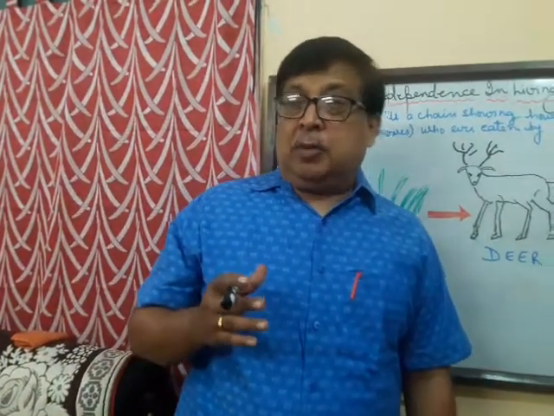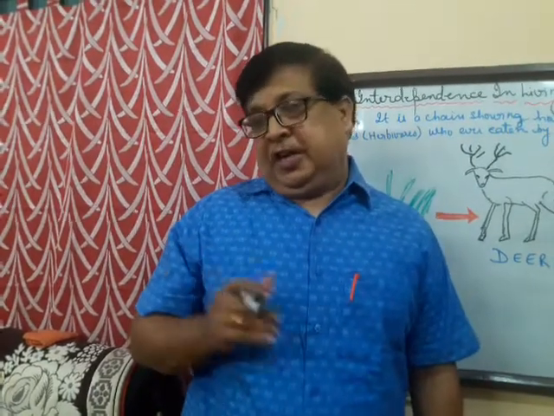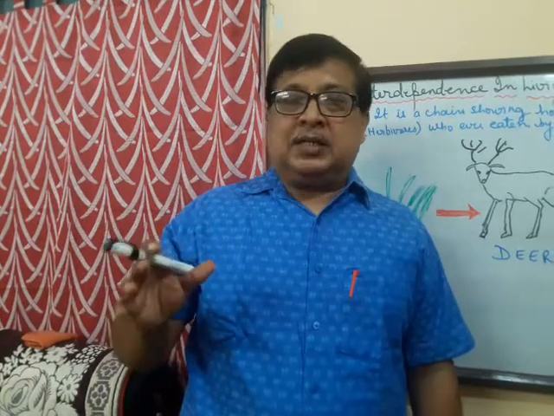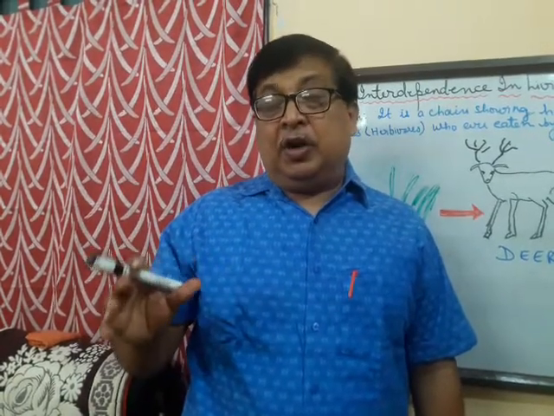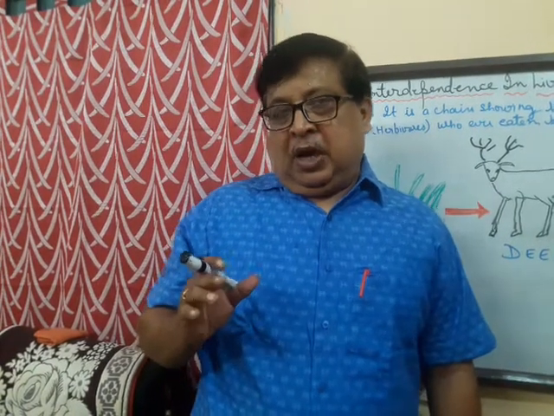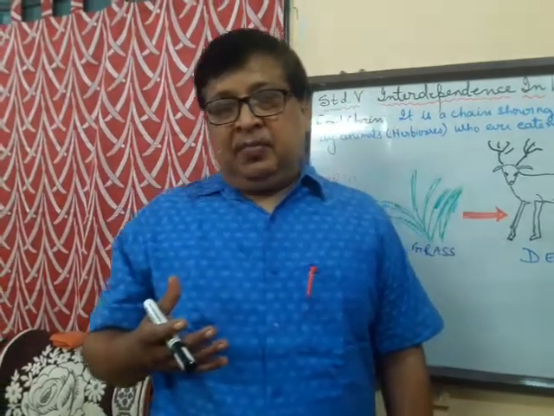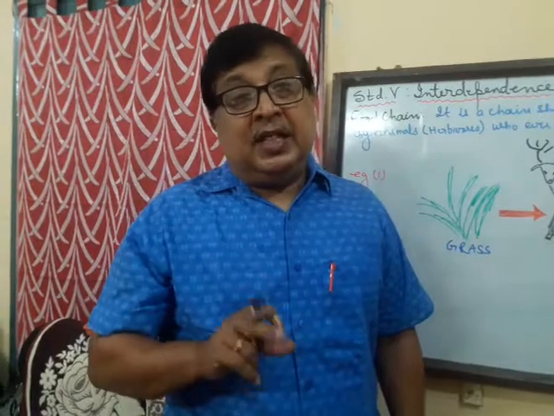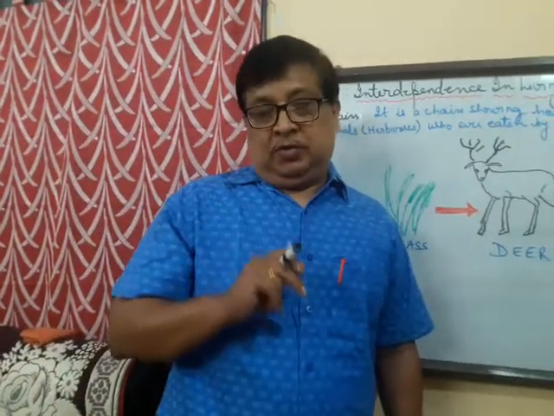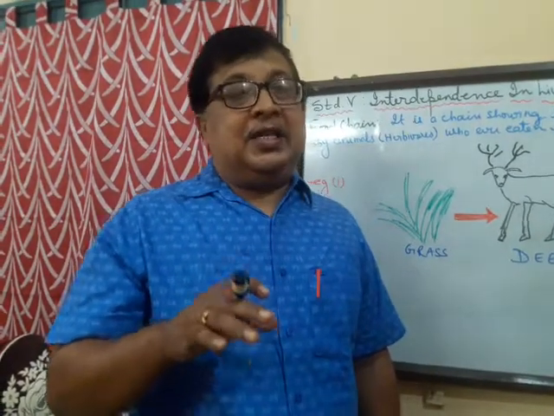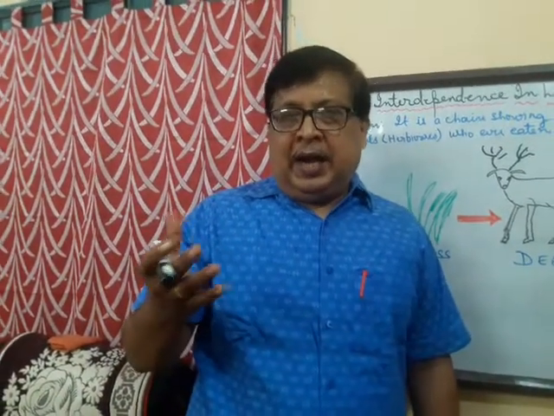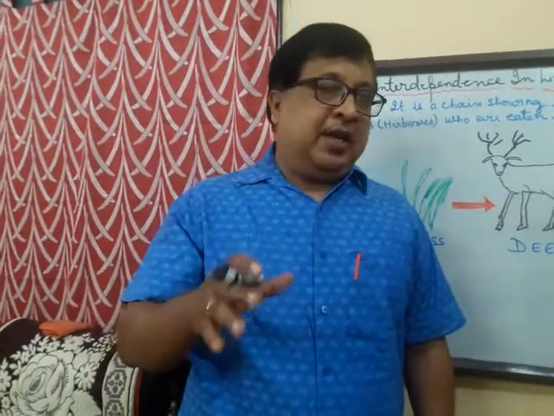Today we are going to talk about the food chain, and of course we will also talk about how plants and animals depend on each other. Now, in our environment, the plant is the producer, that is, they produce food, and this food is eaten by the herbivores, the omnivores, and the carnivores also indirectly.